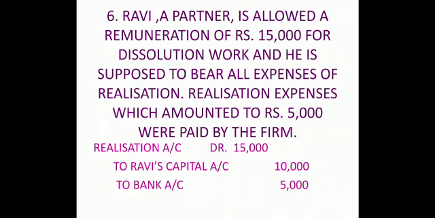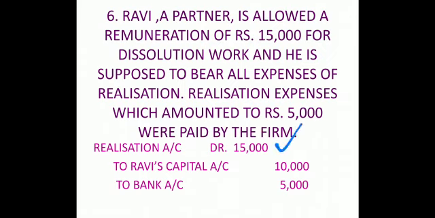Next, Ravi, a partner, is allowed a remuneration of rupees 15,000 for the dissolution work, and he is supposed to bear all the expenses of realization. Realization expenses, which amounted to rupees 5,000, were paid by the firm. Now see that it is a case of fixed remuneration. 15,000 we are giving him to take care of the dissolution work, and against that he is supposed to bear all the realization expenses. So for us, the total expenditure should not exceed 15,000.